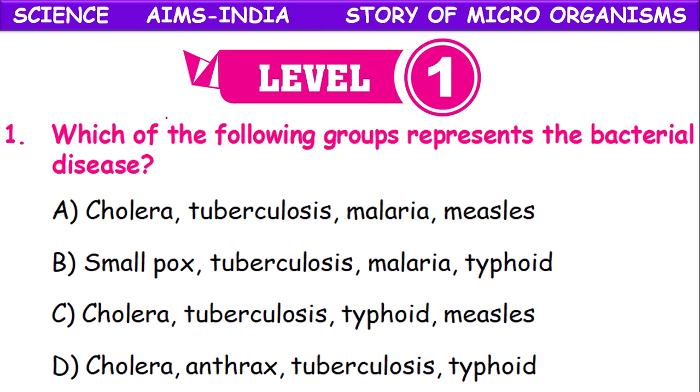Okay, children, level 1 worksheet. Which of the following groups represent bacterial diseases? Cholera, tuberculosis, malaria, measles, smallpox; tuberculosis, malaria, typhoid; cholera, tuberculosis, typhoid, measles; cholera, anthrax, tuberculosis, typhoid. Except option D, the remaining all contain some viral diseases. So the correct option is D, all representing bacterial diseases.